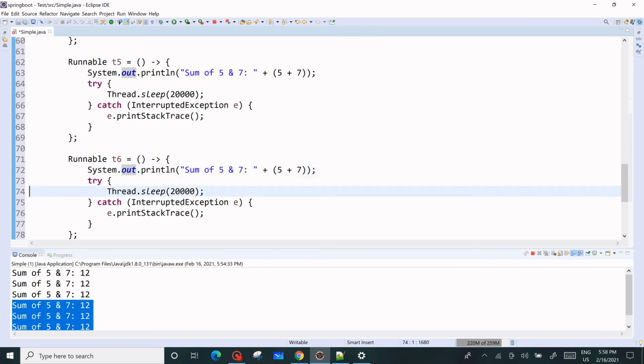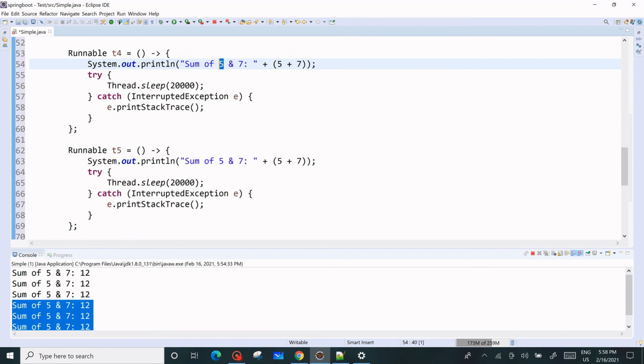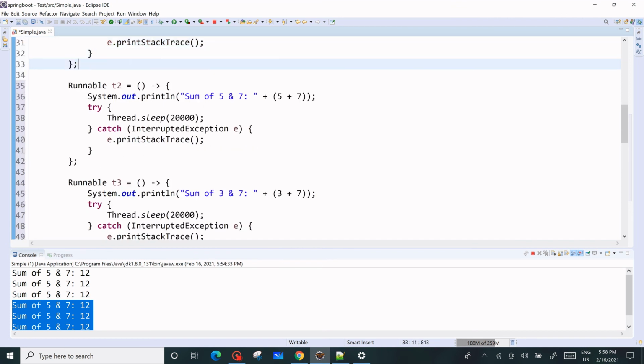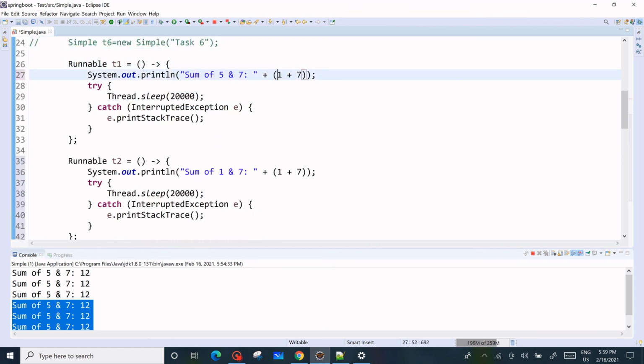So now what we are doing is the sum of 6 and 7 in task 6, and in task 5 we will take 5 only, and in task 4 we will take 4 here. And we are doing 4 plus 7, and task 3 will execute 3 and 7, and task 1 will take 1 and 7. Task 1 similarly we were taking 1. Okay, now we are fine.